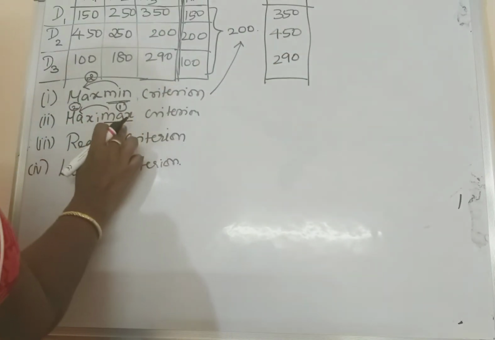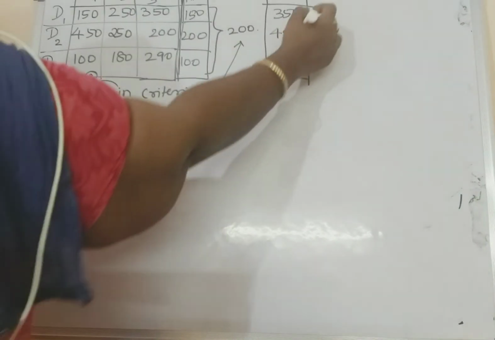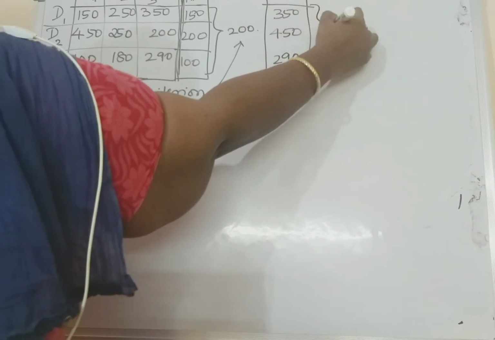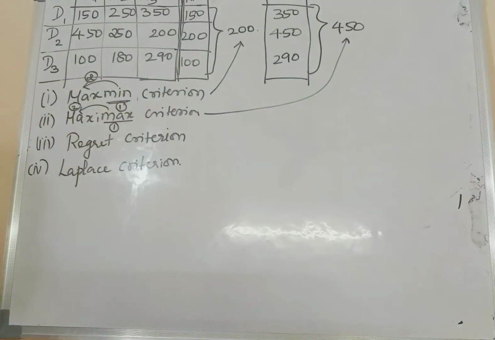Out of these maximums, find the maximum again. That is 450, your second value. You write: the company can choose decision 2, D2, on the basis of the maximax criterion.